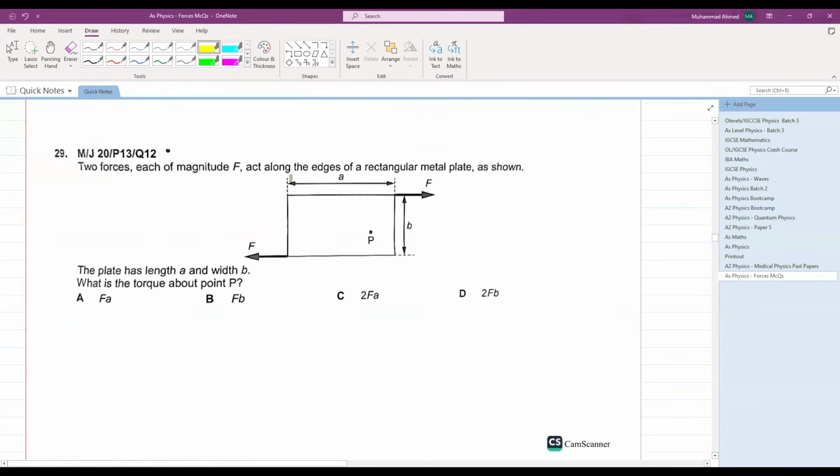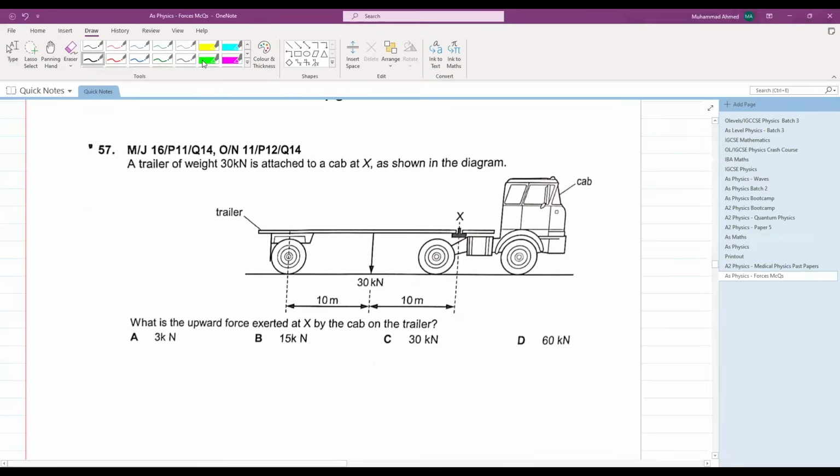Perfect. Let's see. There are two forces each of magnitude F acting along the edges of a rectangular metal plate as shown. The plate has a length A and width B. What is the torque about P? We have to calculate the torque about P. How can we do that? Force into the distance between the forces. So the torque will come out to be what? Torque is force into the distance between the two forces. This should be your answer. B is your answer.